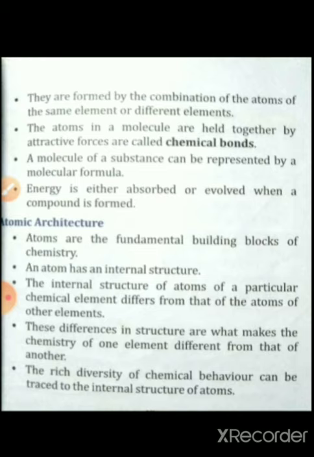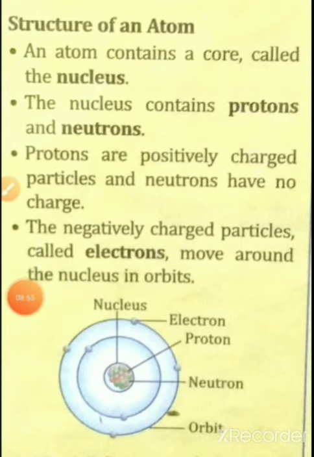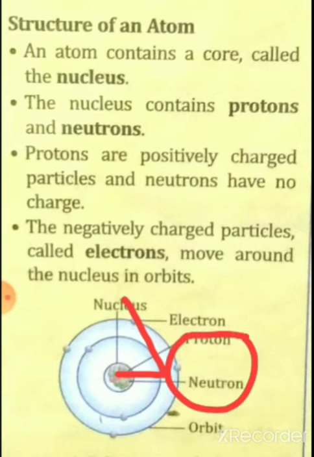Next one, an atom has an internal structure. To know about the internal structure, we have to know the structure of an atom. This is the structure of an atom. An atom contains a core called the nucleus, and the nucleus contains protons and neutrons. This is the nucleus, and the nucleus contains protons and neutrons.